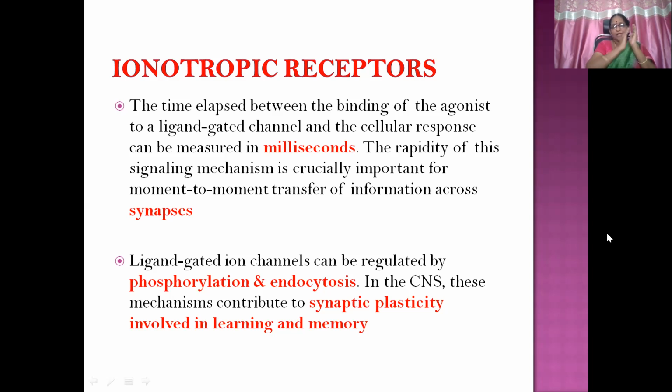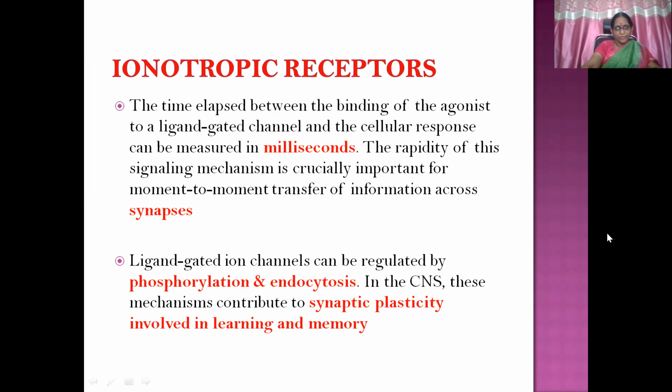Because of this fast acting nature, this kind of signal transduction mechanism is important for moment to moment transfer of information across the synapses within the body. Ligand-gated ion channels can also be regulated by phosphorylation and endocytosis. In the CNS, these mechanisms contribute to synaptic plasticity involved in learning and memory.